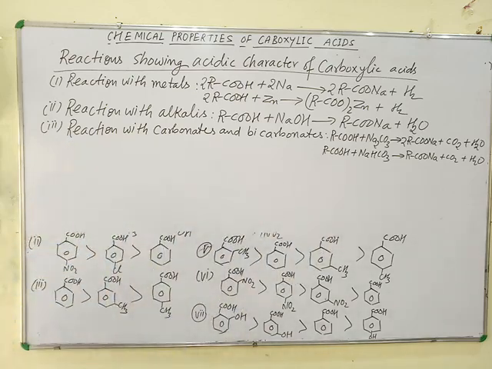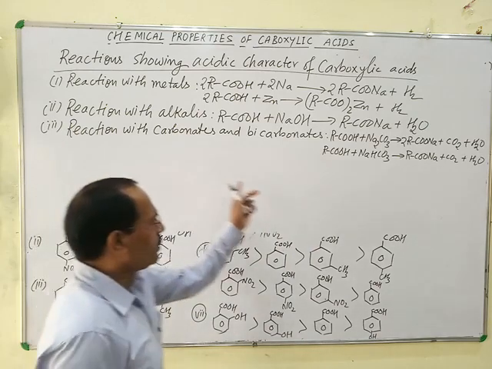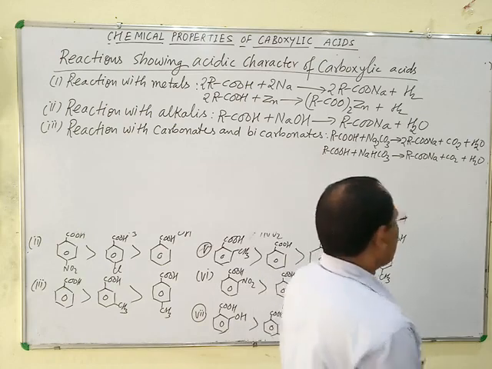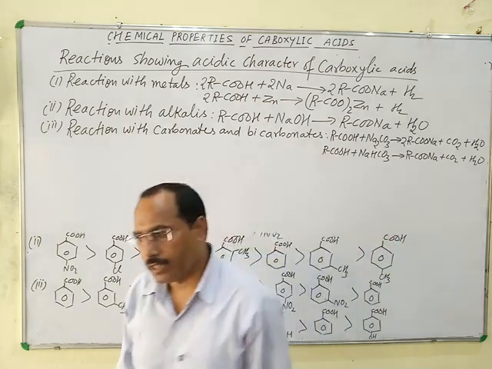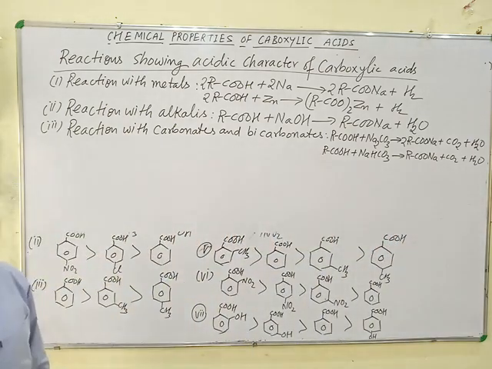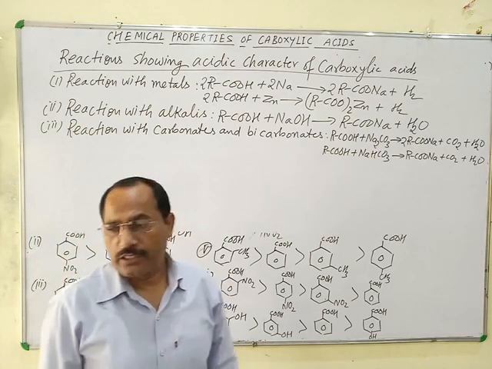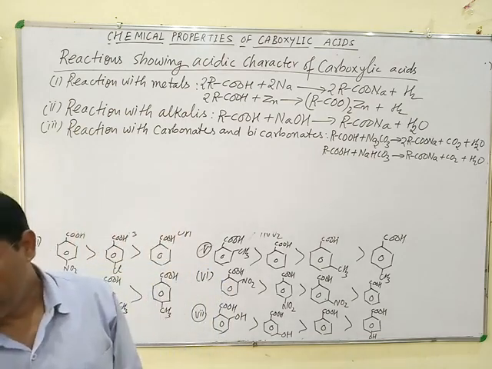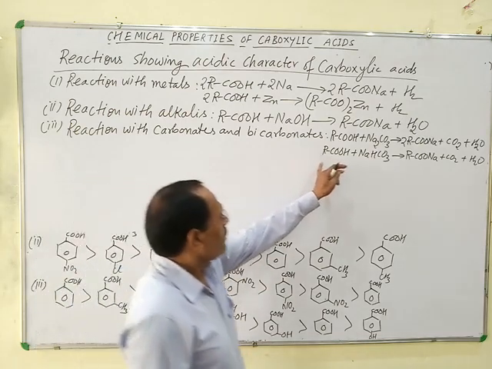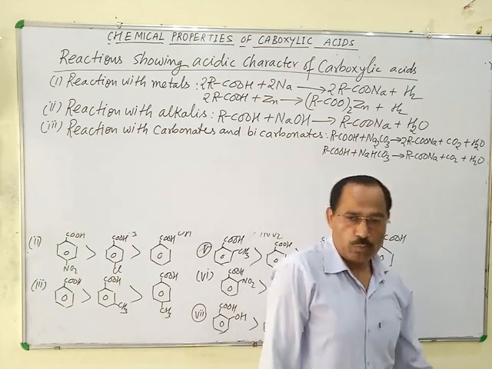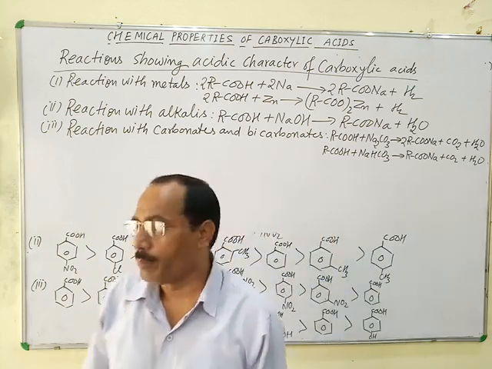Third, reaction with carbonates and bicarbonates. Acids react with carbonates and bicarbonates to form salt, water and carbon dioxide gas. In this reaction, carbon dioxide gas is evolved, and this reaction is used as a chemical test for the presence of carboxylic acid in an organic compound. This is the test of the carboxylic group present in an organic compound.